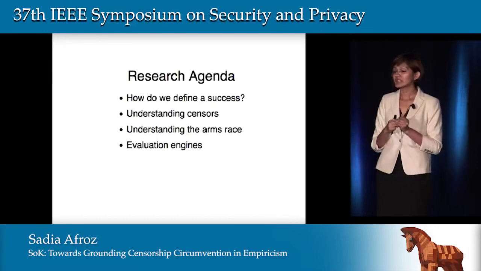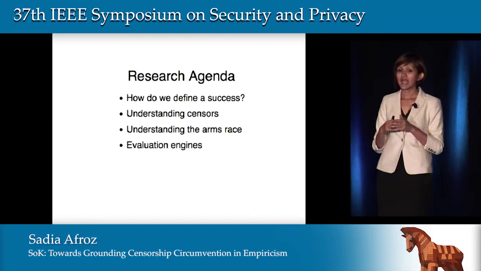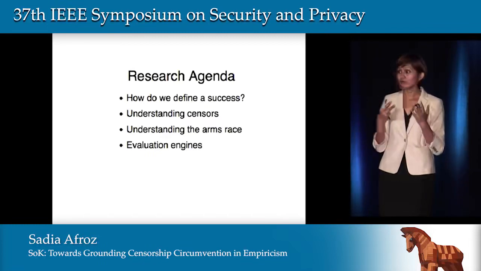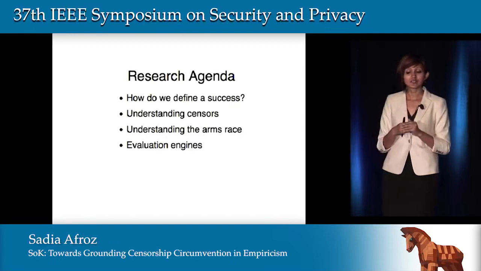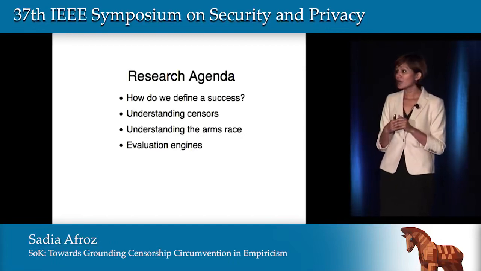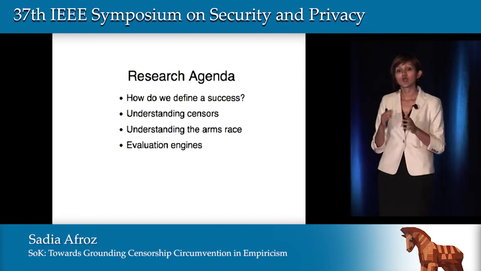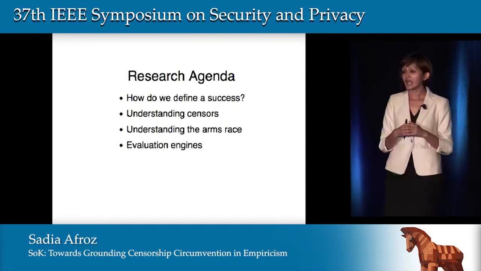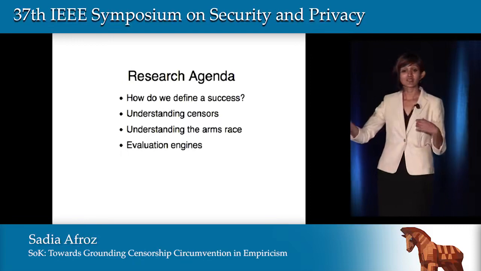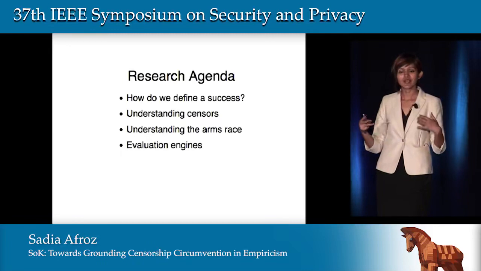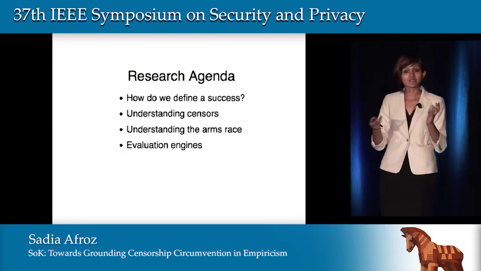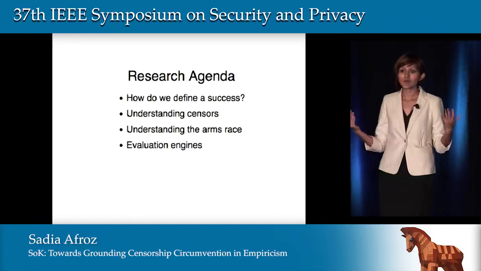We have very limited ideas about the censorship mechanism and what kind of technical measurement a censor is allowed to do. For example, we still don't know how long it takes for a censor to block a system. Many people have suggested that one way to get ahead of the censorship arms race is to deploy low-cost circumvention tools one after the other so that the censor will not have enough time to block all of them. But we don't know whether this kind of system will work because we don't know what technical measurements censors are allowed to do.